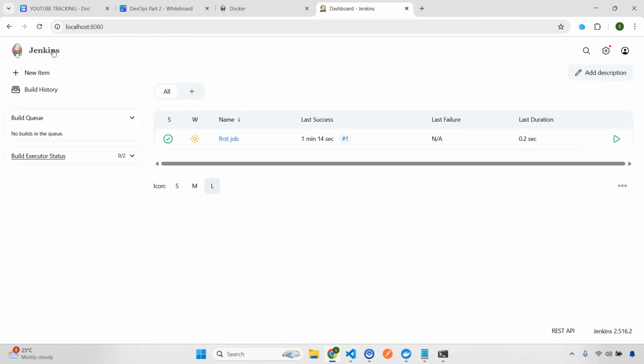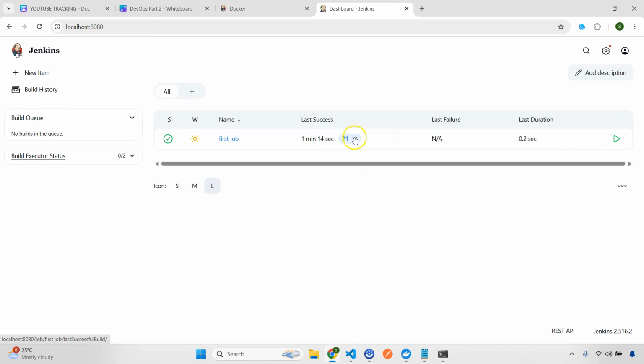So you can go to the home page now, and you are going to see a table view. Here this is the job name, this is the build number, this is the last build which is a success or not, the last failure where it failed, and how much duration. And you can schedule a build for the first job.